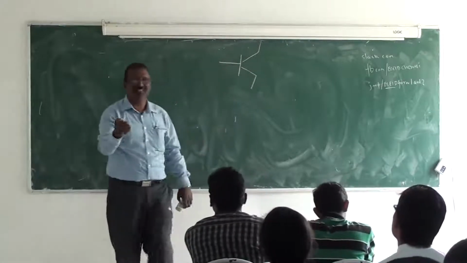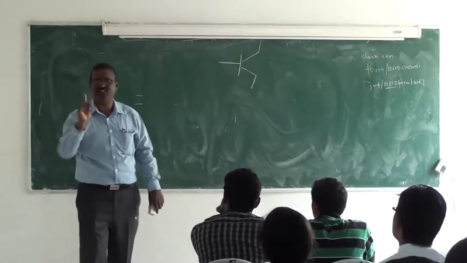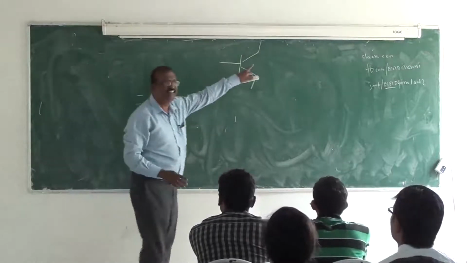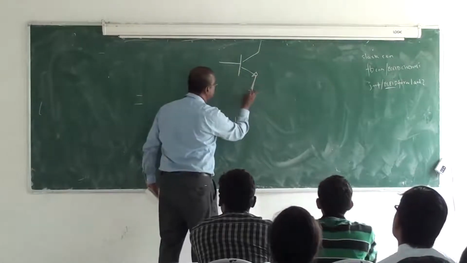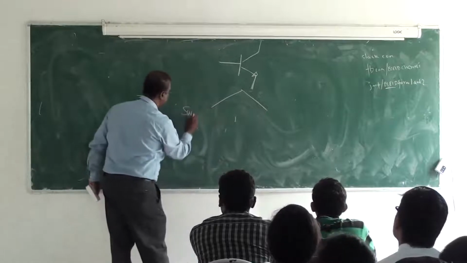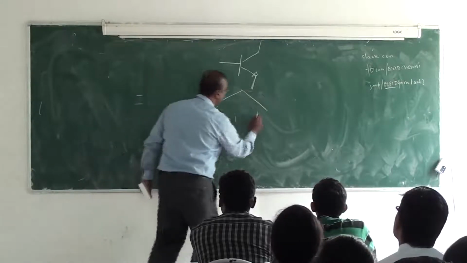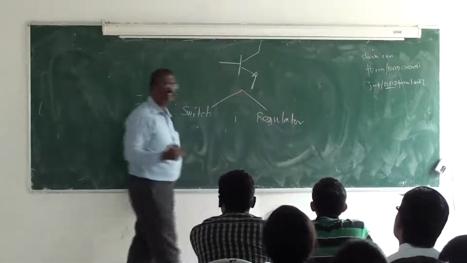Even though the vacuum tube is electronics, today we don't use it. Today there's only one electronic component used in the industry, and this component can be either a switch or a regulator.